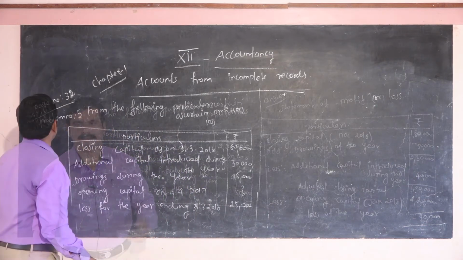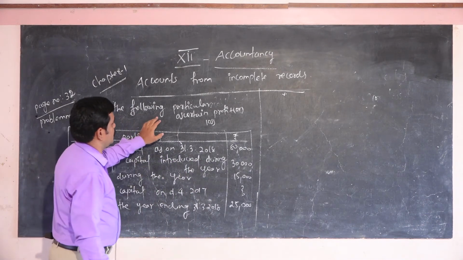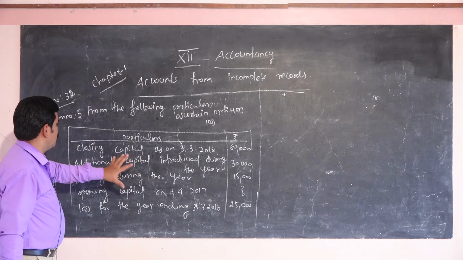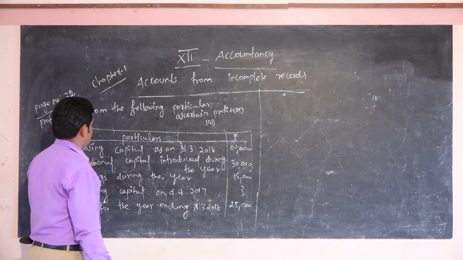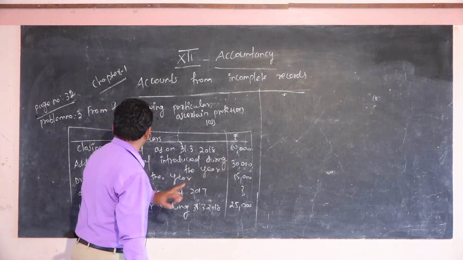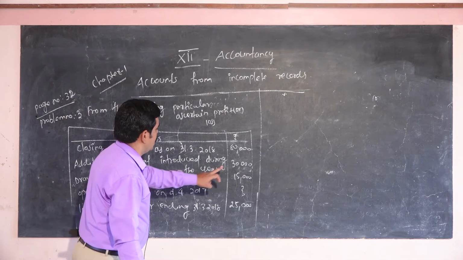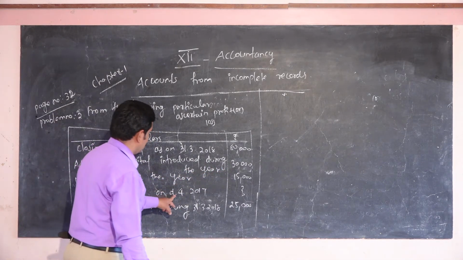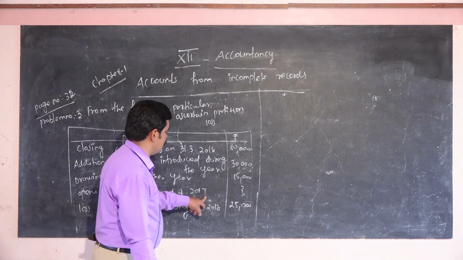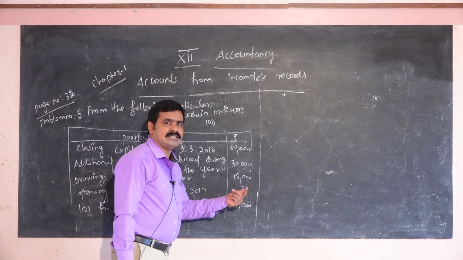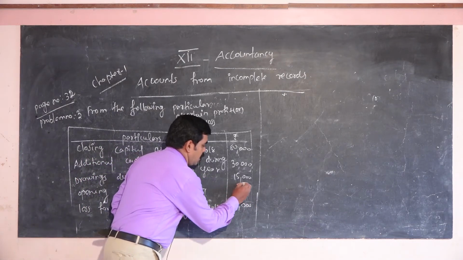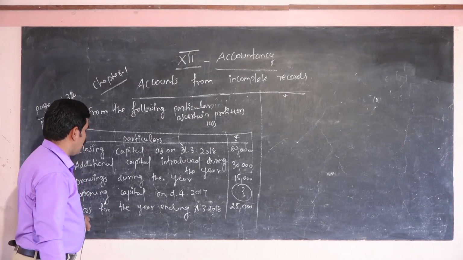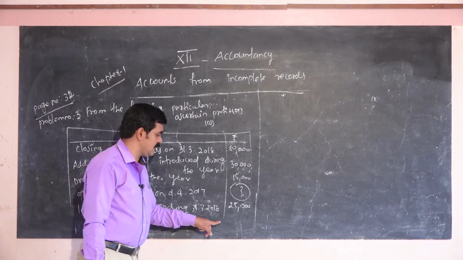Okay. Page number 32, problem number 3. From the following particulars, ascertain profit or loss. Here you have to list out particulars. The closing capital as on 31/3/2018, 80,000. Additional capital introduced during the year, 30,000. Drawings of the year, 15,000. Opening capital on 1/4/2017 is missing, so you have to calculate this amount. That is a very important thing in this problem. Last one, loss for the year ending 31/3/2018, 25,000.